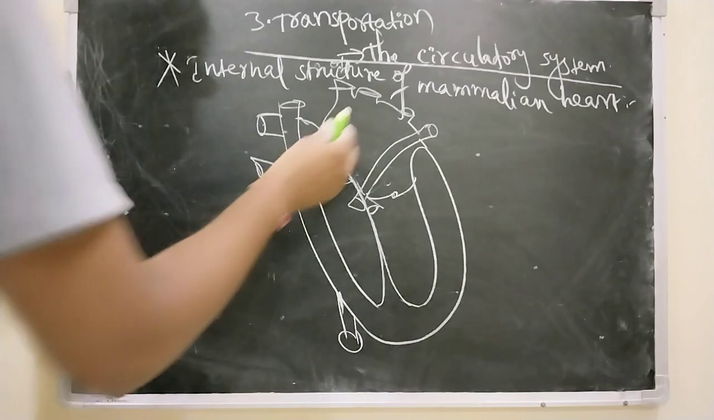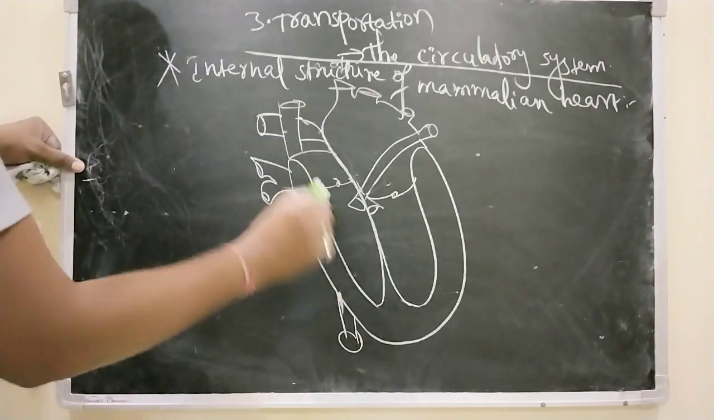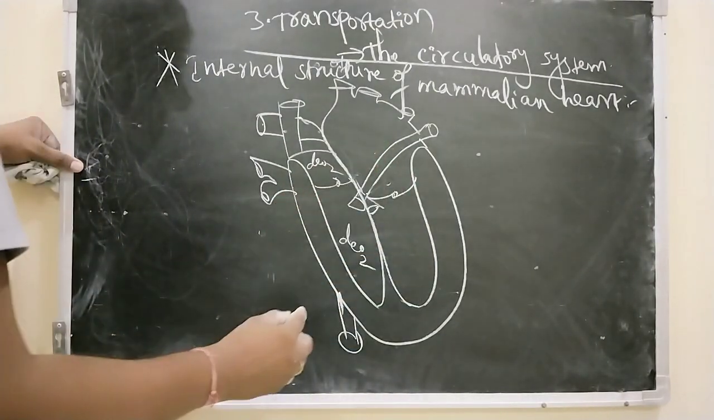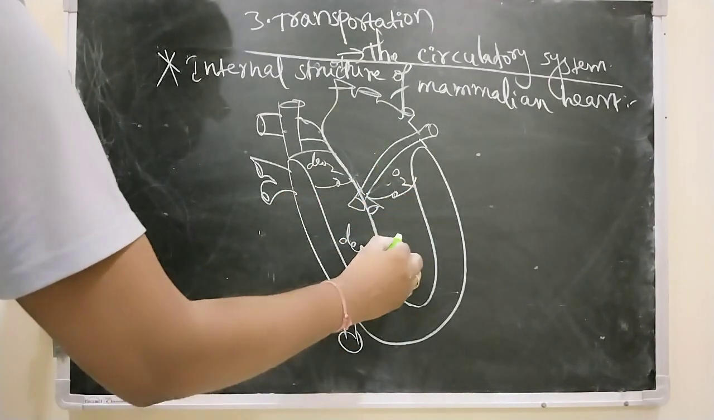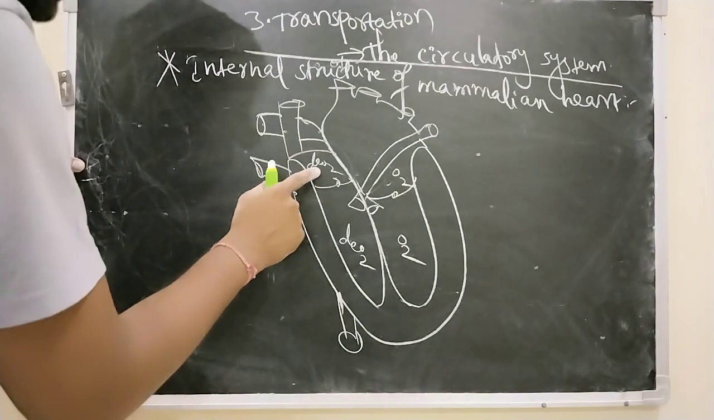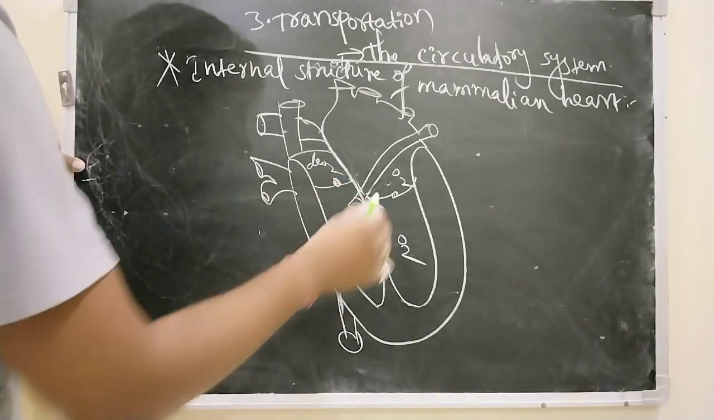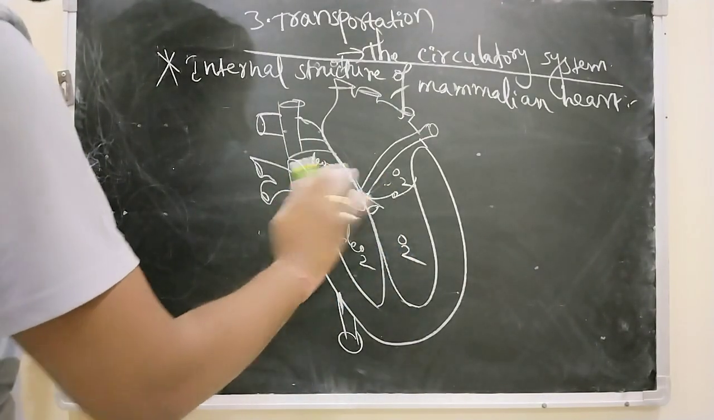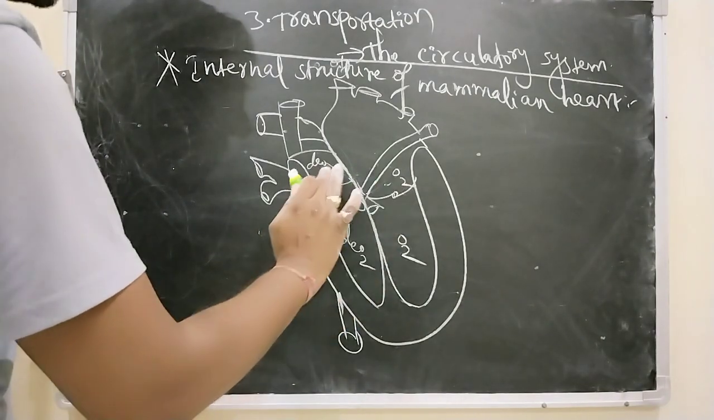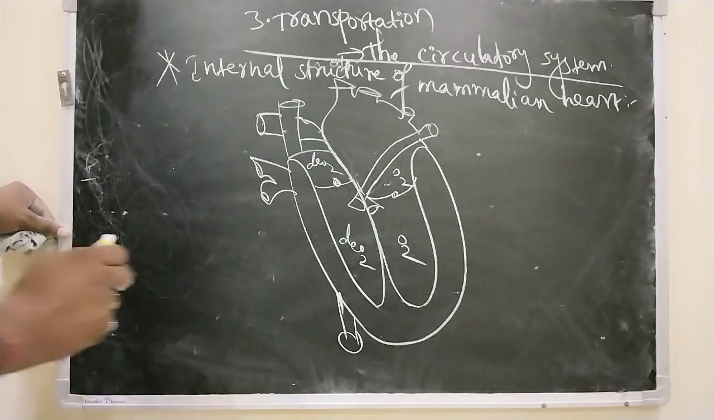Right. So generally, the right side of the heart contains deoxygenated blood. The left side of the heart contains oxygenated blood. And there is an opening between upper and lower chambers. There is no opening between right and left chambers.